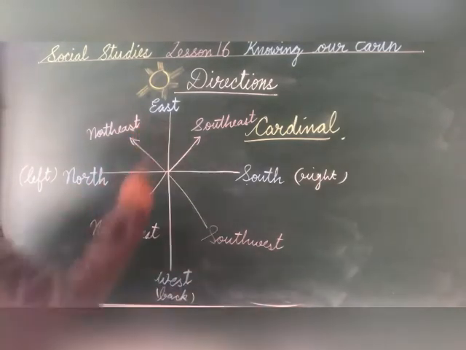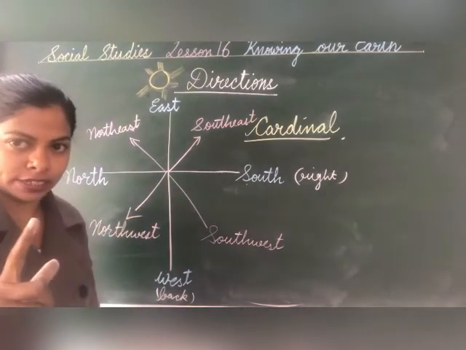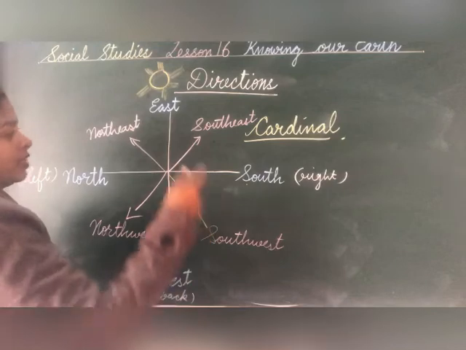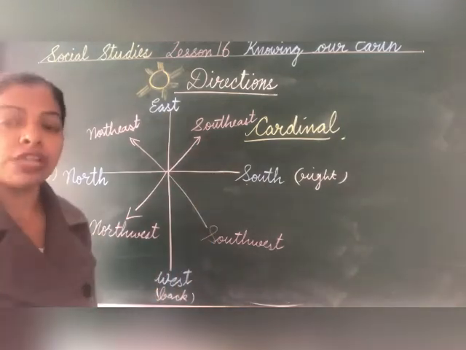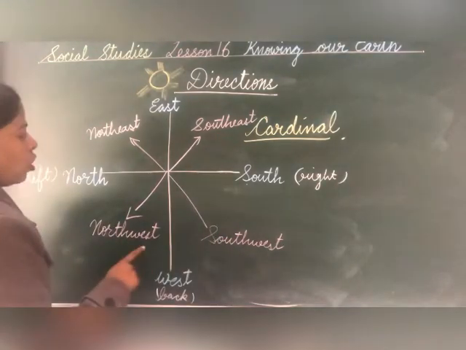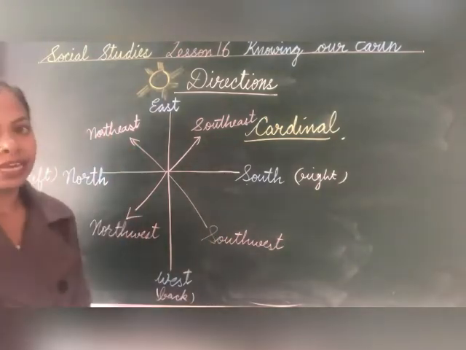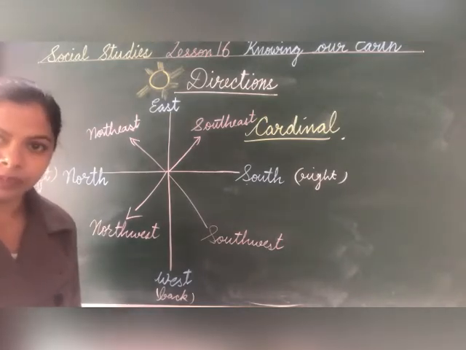Children, east, west, north and south are called cardinal directions, the main directions, and the directions that come from all the main directions are called derived directions, that is southeast, southwest, northwest and northeast. Children, remember, these points are very important.